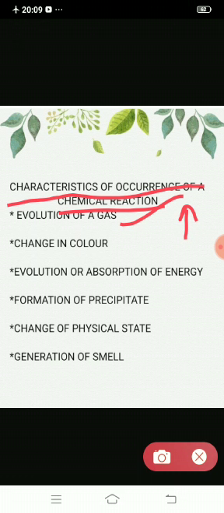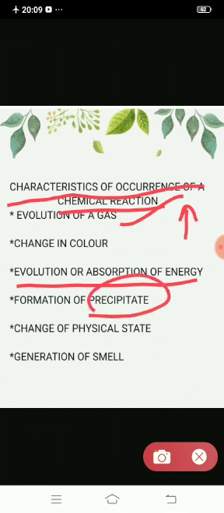Evolution or absorption of energy means some energy is required for the chemical reaction to take place, or there is some evolution, like when burning paper or wood, there is evolution of heat and light energy. Sometimes, to cook food, there is absorption of energy. Formation of precipitate: whenever there is a reaction, a layer of a substance may form, that is in the form of a precipitate.